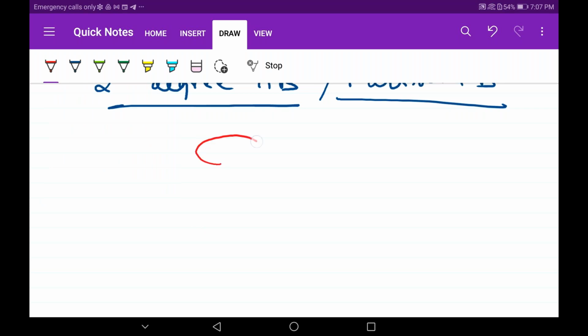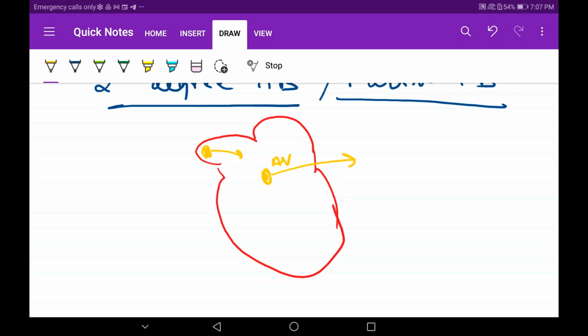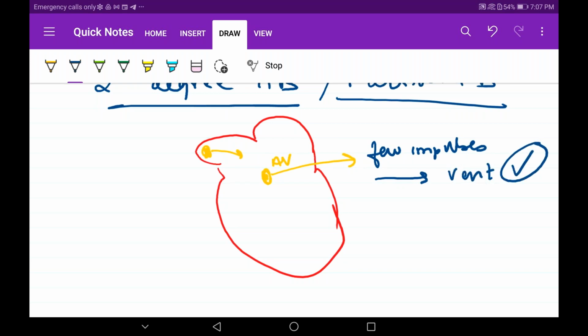What happens here is, in this heart, when the conducting system is sending the impulse from the SA node, when it reaches the AV node, some problem is occurring in the AV node. Few impulses are getting conducted to the ventricles. I'll put a tick here like this, and few impulses are not getting conducted to the ventricles. So what will happen?